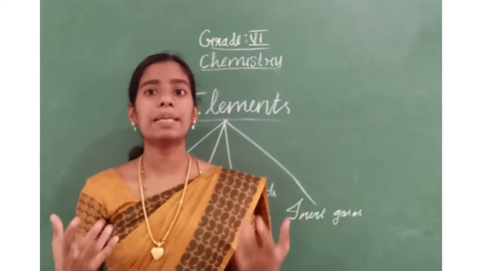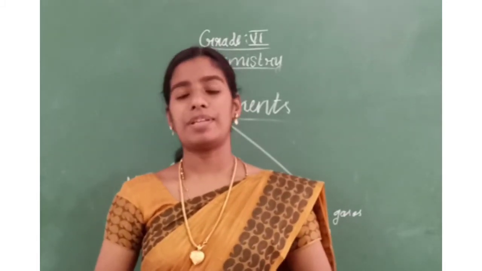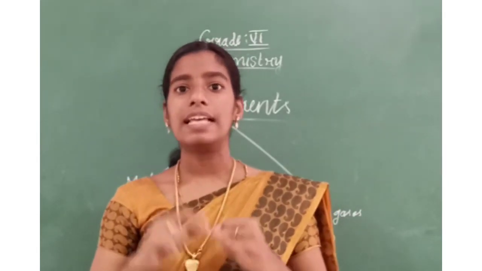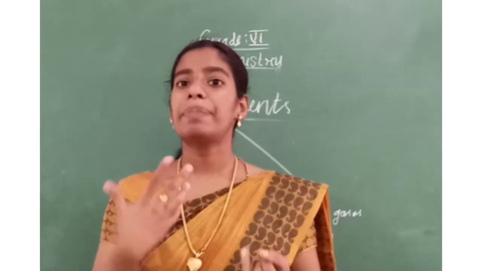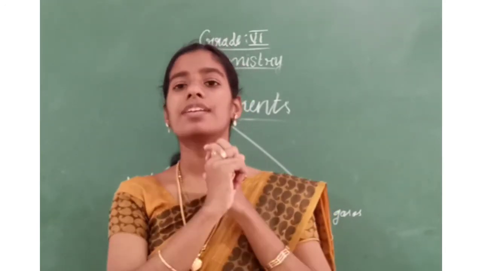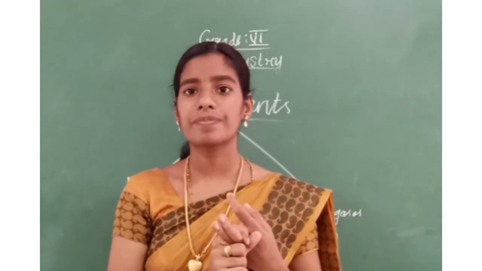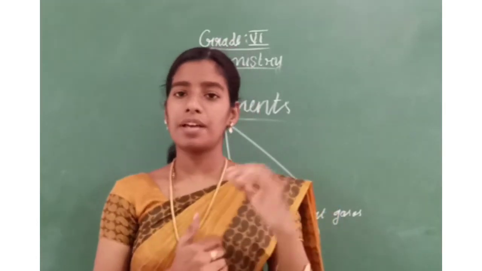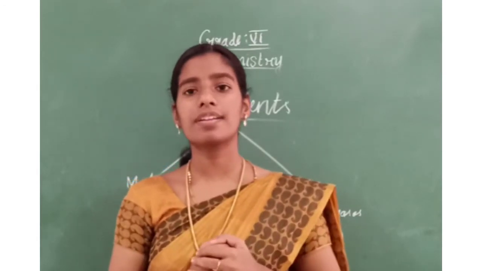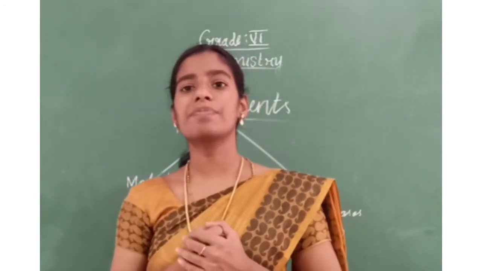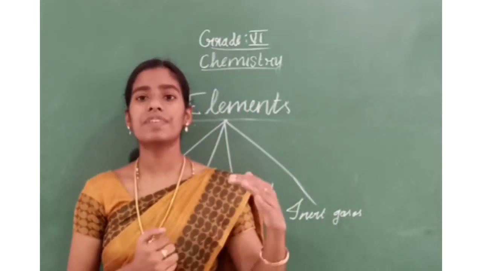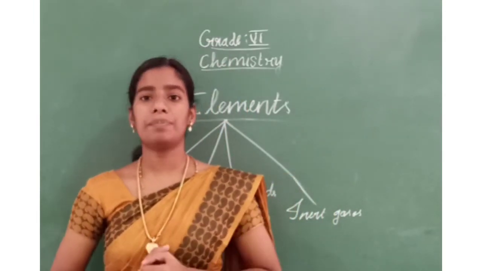The abundantly present elements. The universe has helium and hydrogen. Plants have carbon, hydrogen, oxygen and nitrogen. Helium and hydrogen are responsible for the heat and light from the sun.